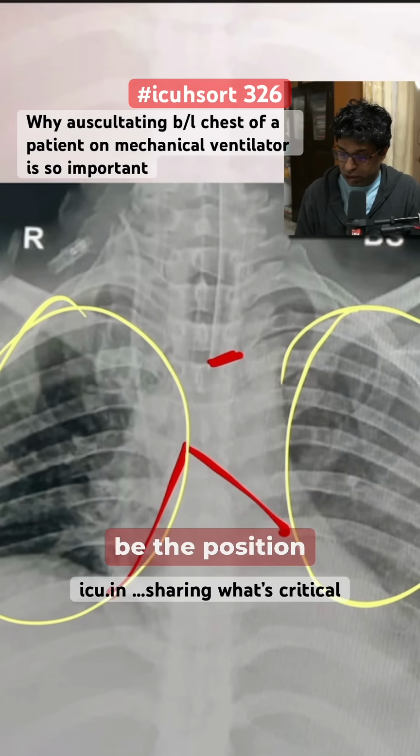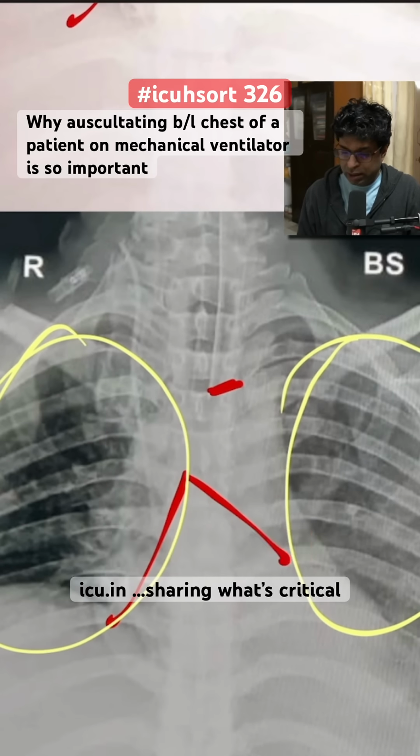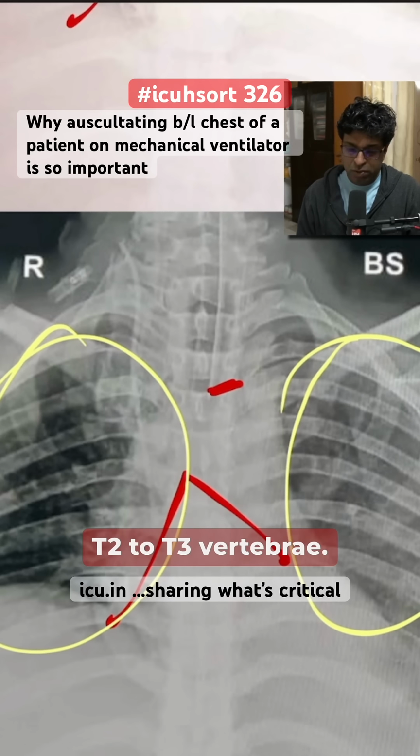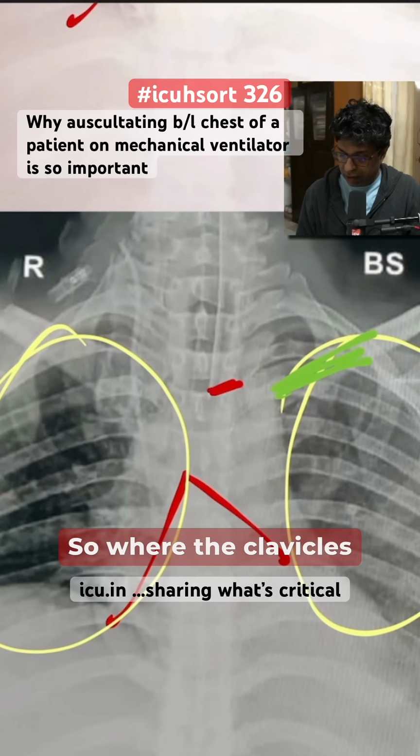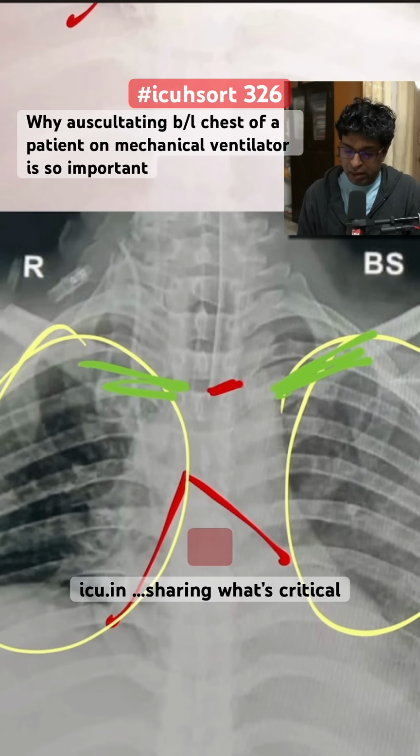So what should be the position of the endotracheal tube? It should be at 5 to 7 centimeters above the carina, or at the level of T2 to T3 vertebrae. So where the clavicles are meeting, this is a good marker to adjust the endotracheal tubes. So do read more about it.